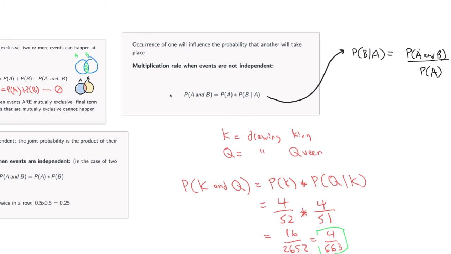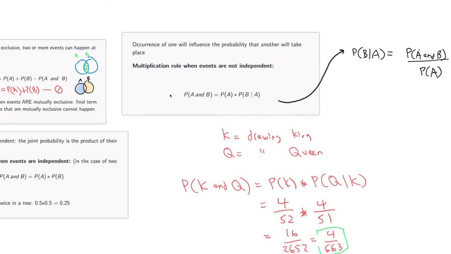Now, how did I do that? Well, I literally just isolated this by dividing both sides by the probability of A, okay? And in doing so, these cancel, and then we're left with this, and I just switched it around, okay? So this original equation that the professor gave in the notes is definitely useful.